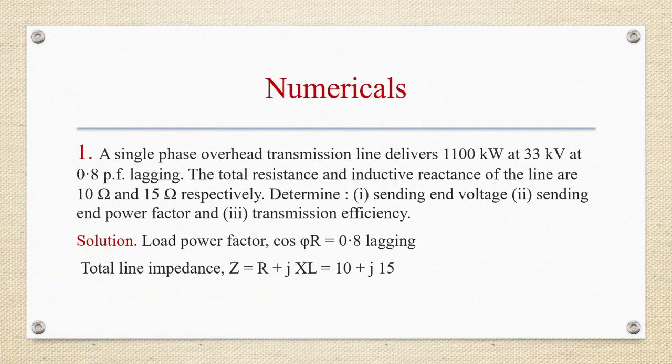So let us see a few numericals based on this topic, that is short transmission line. First one, a single phase overhead transmission line delivers 1100 kilowatt at 33 kV at 0.8 lagging power factor. Total resistance and inductive reactance of the line are 10 ohms and 15 ohms respectively. Determine sending end voltage, sending end power factor and transmission efficiency.